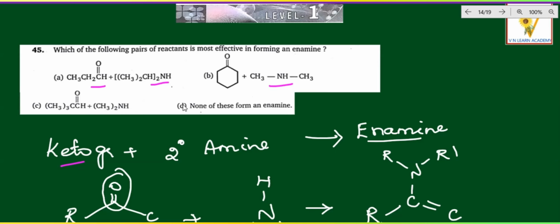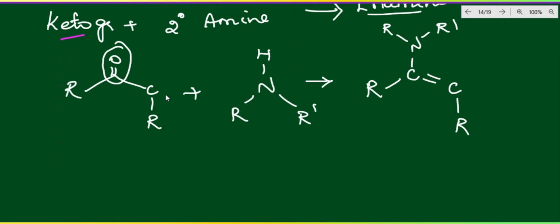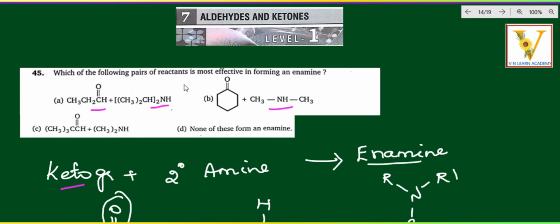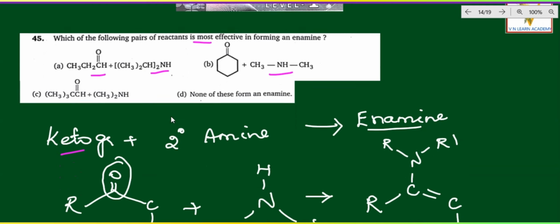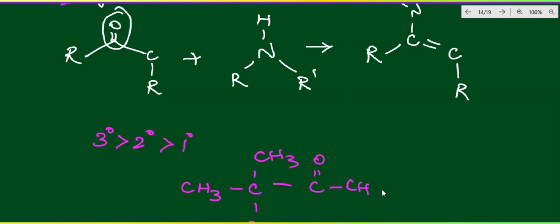Here none of this. See, tertiary carbocation is comparatively more reactive, more effective than secondary and primary. What is the question they are asking? Which of the following pairs of reactants is most reactive? So for the most reactive, we have to take option C. Why? Because usually the fastest in reaction is tertiary, then secondary, then primary. So here CH3, C, CH3 and CH3, a tertiary carbon attached with the keto group, combined with NH.